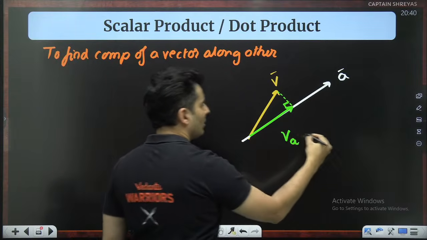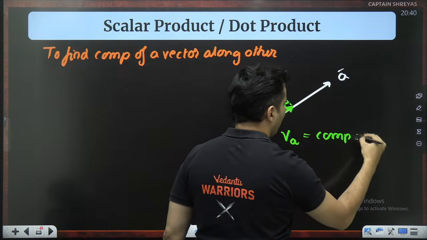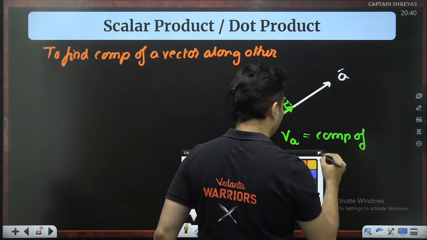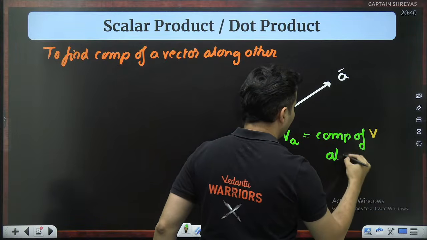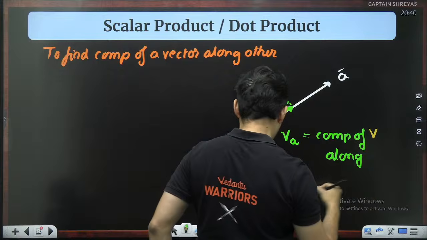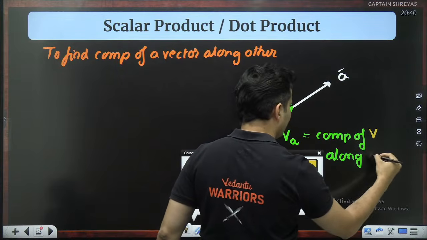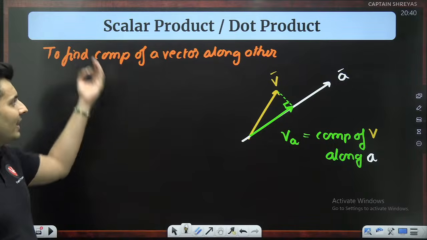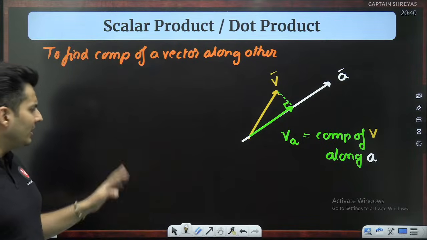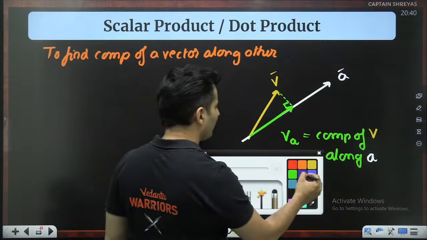This is your component of v along which vector? Along basically vector a. That is what it means. Component of some vector along other vector. It's not that difficult to find. I'll tell you how.